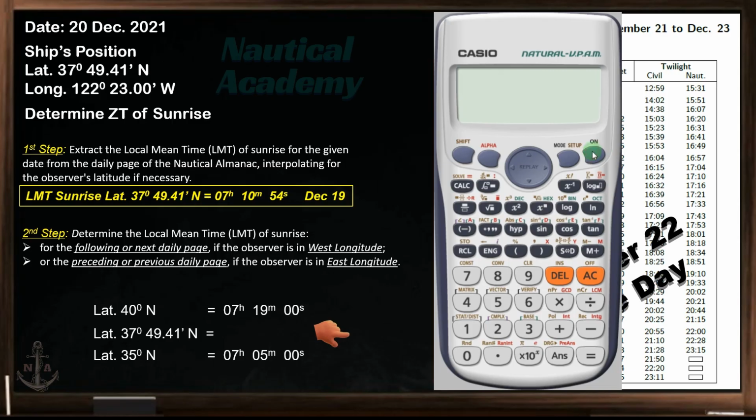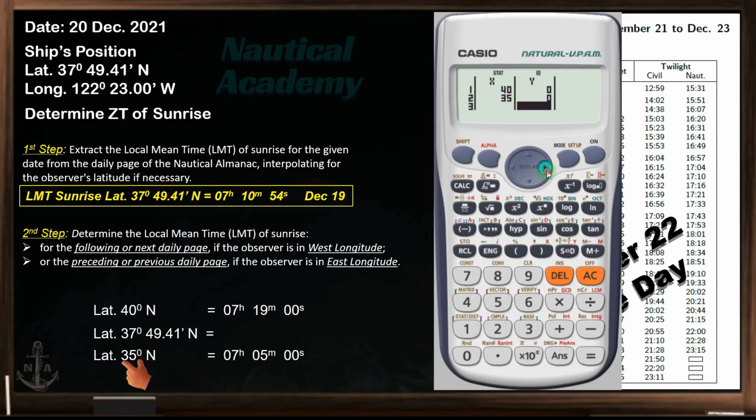Once the calculator is switched on, press the Mode button. Select Stat, so press number 3. Then choose this equation, so press number 2. Under column X, enter the latitude 40 degrees, and press the equal button. Next, enter latitude 35 degrees, then the equal button.